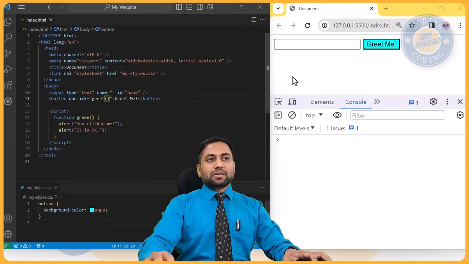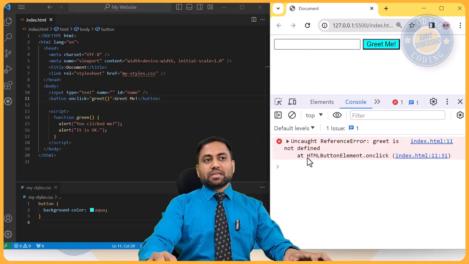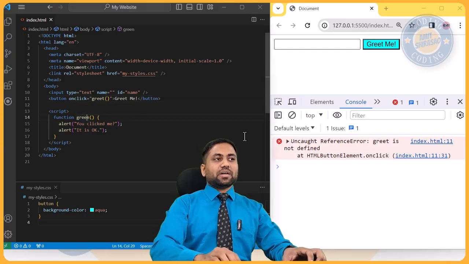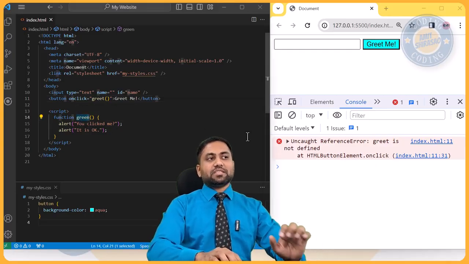So this is the developer window. Inside that, you go to the console. Here, if there is any error, you will come to know. See, the error is on click. Okay, what is there? Greet is not defined. Oh, I made it green, so it should be greet.